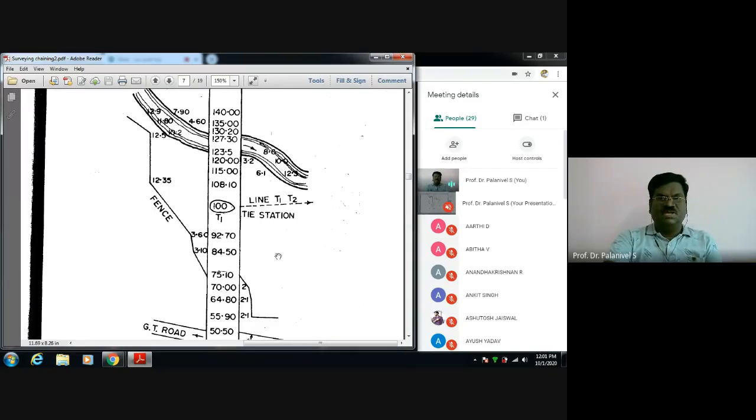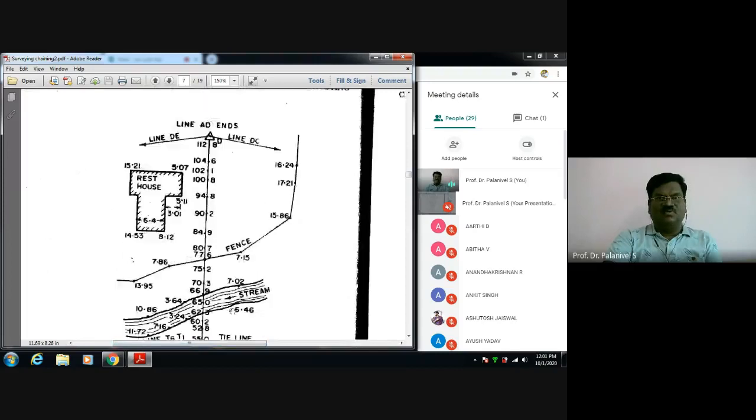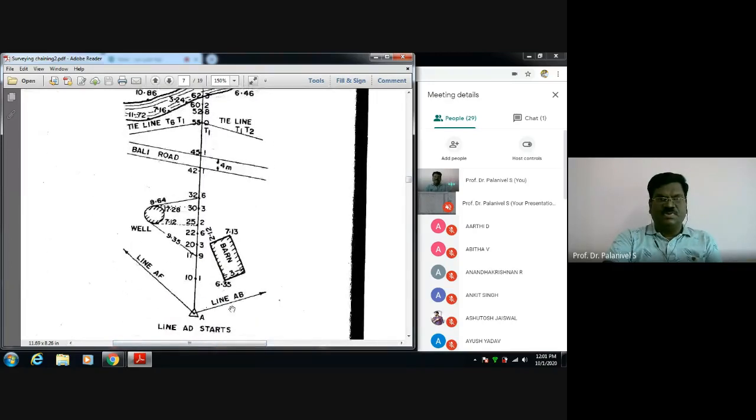This is the most widely used field book, the double line book. Earlier there was a single line book also. Even if it is a single line book, it should be done this way. 10 meter, 20.3 meter, 10.1 meter, 17.9 meter, 20.2 meter. These are the offset values we are noting down.